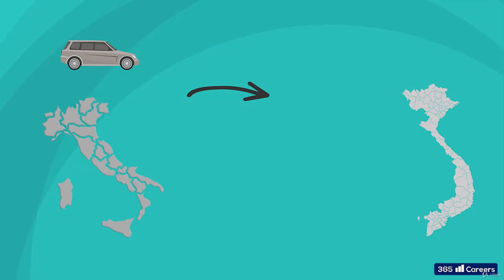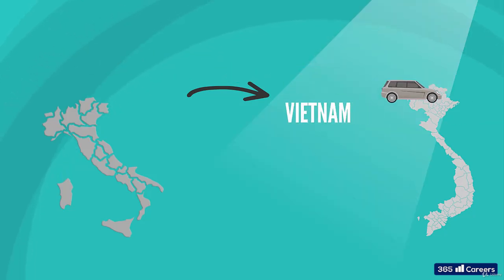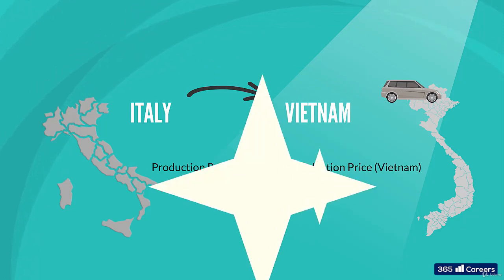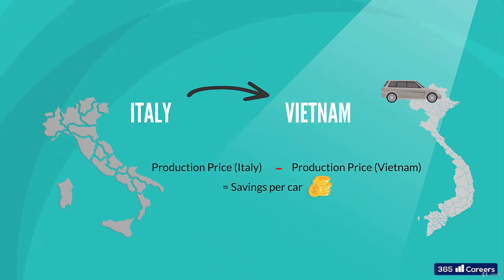The main source of income the company would expect to generate from this endeavor is savings derived from the cheaper production of automobiles, right? We'll compare the end price of one car produced in Italy and the end price of one car produced in Vietnam. The difference between the two gives us the actual savings per car.